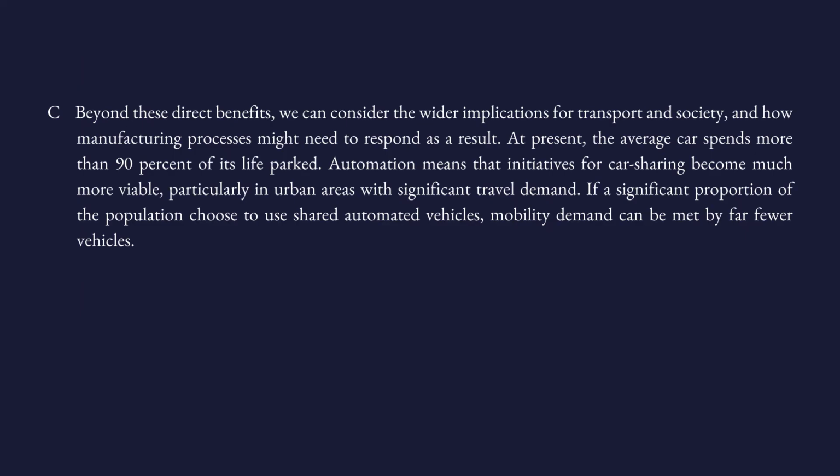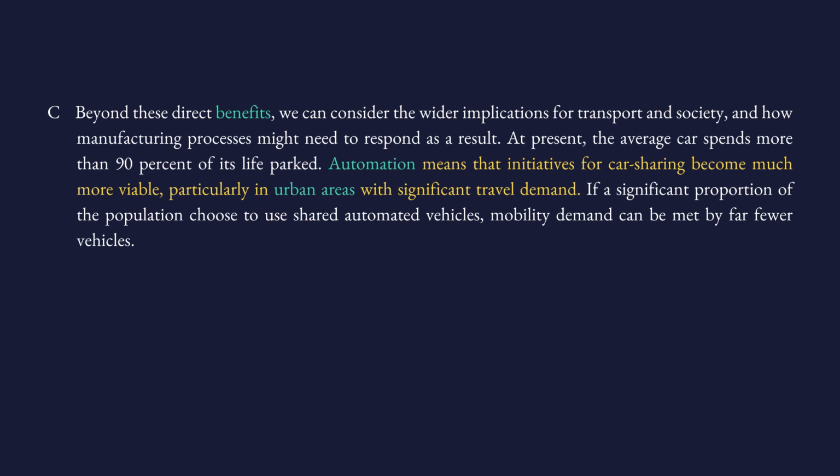So the answer is here in part C. We have urban areas. Urban, as you know, means related to the city. We have automation, and we have benefits here, which means that the whole paragraph is about benefits. So let's read this sentence. Automation means that initiatives for car sharing become much more viable, particularly in urban areas with significant travel demand.